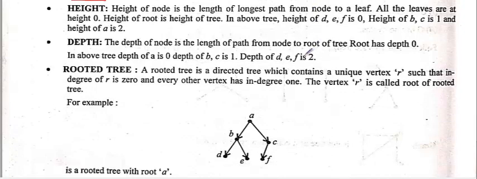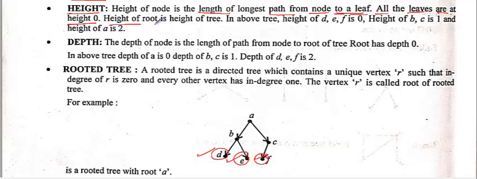Now see, another is the height. The height of a node is the length of the longest path from the node to a leaf. First you must know the leaf: these are the nodes from which you do not have any edge. All the leaves are at height 0, means the height of D, E and F is 0.